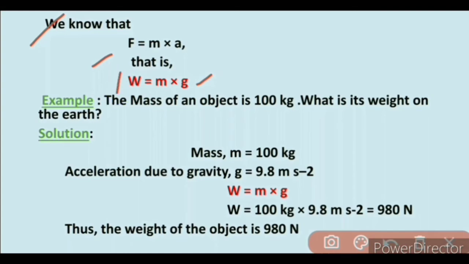So we get W is equal to m into g. W is the weight of the object, m is the mass of the object and g is the acceleration due to gravity.